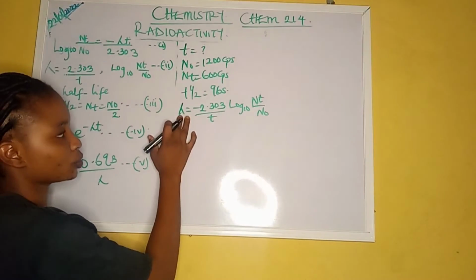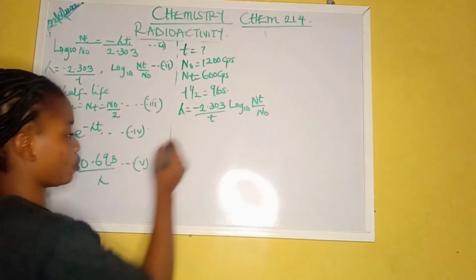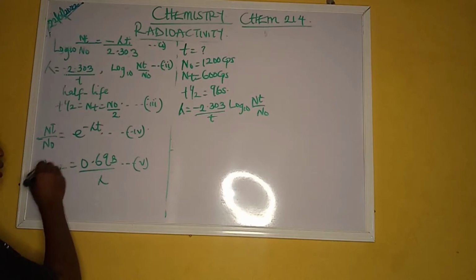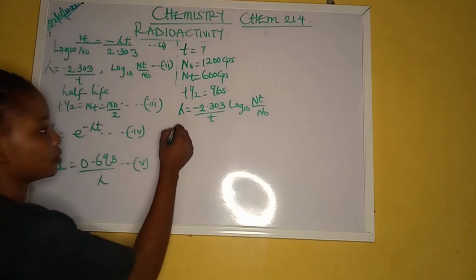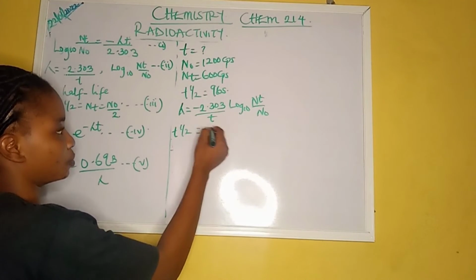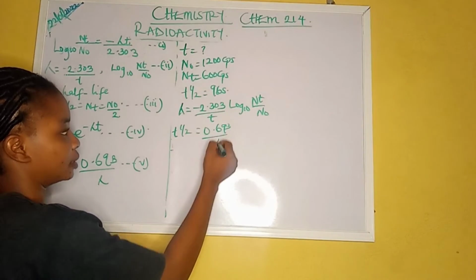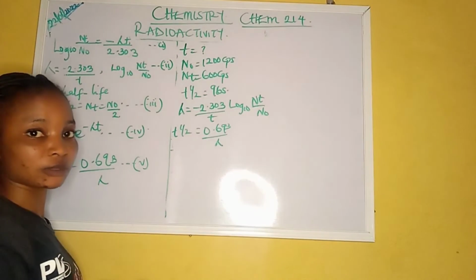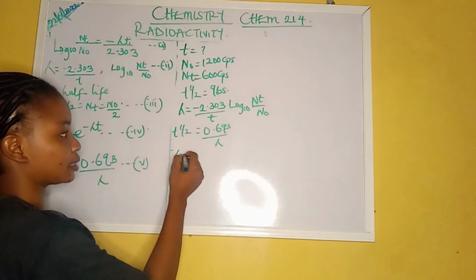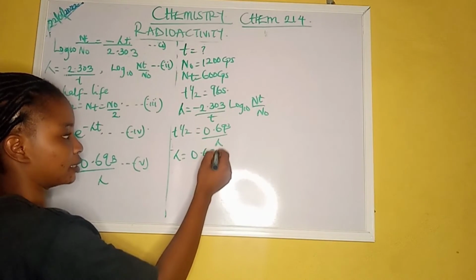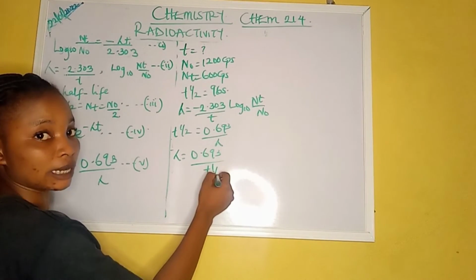Now, we don't know what our lambda is, but we have a formula here that says T half is equal to 0.693 over lambda. So if I'm to make lambda the subject of the formula, I have lambda is equal to 0.693 over T half.